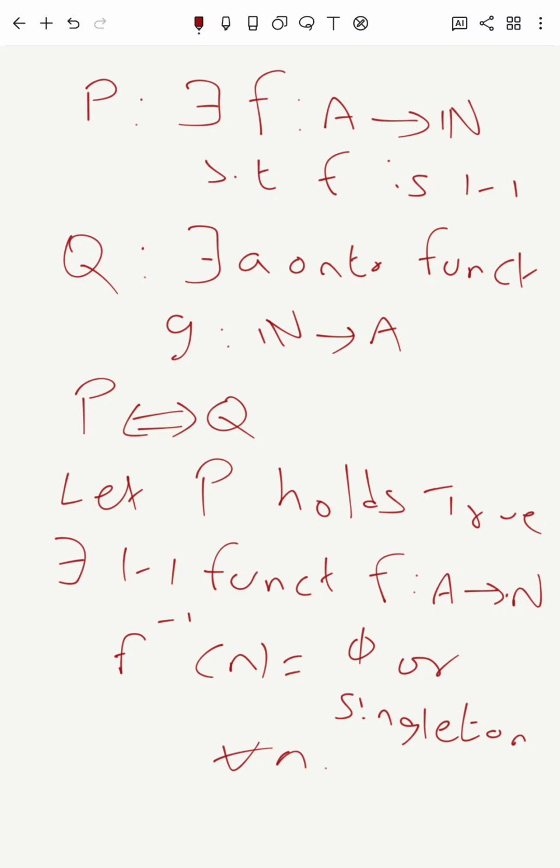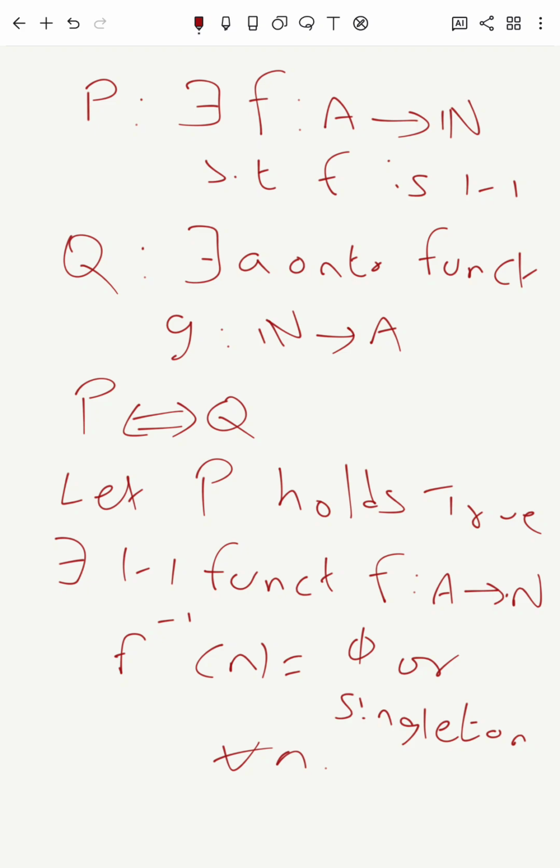Therefore, if you take an element in the codomain N and try to see its pre-image, it can be empty also. There can be a natural number whose pre-image doesn't exist. But if it exists, it's only a singleton set, because f is 1-1. Two elements of A cannot be mapped to the same element in N. That's the definition of 1-1.